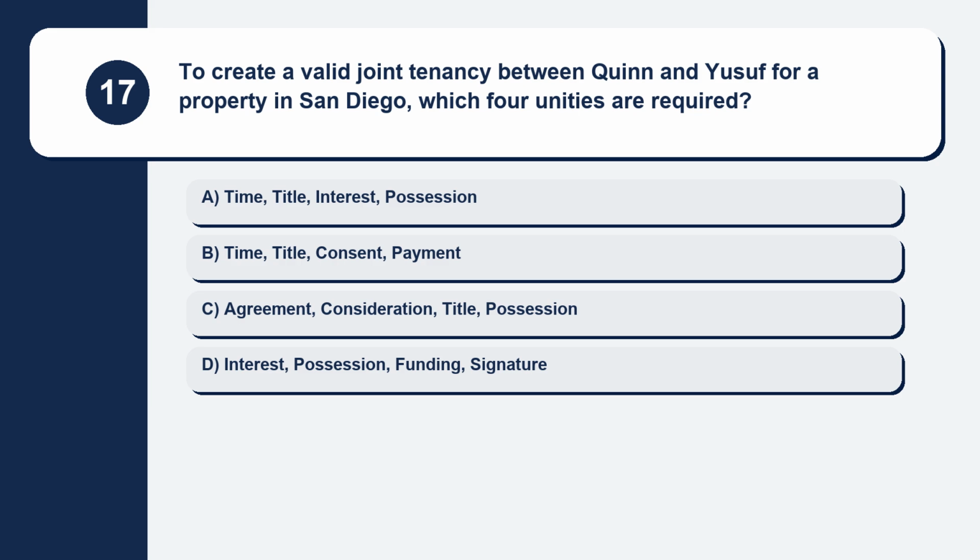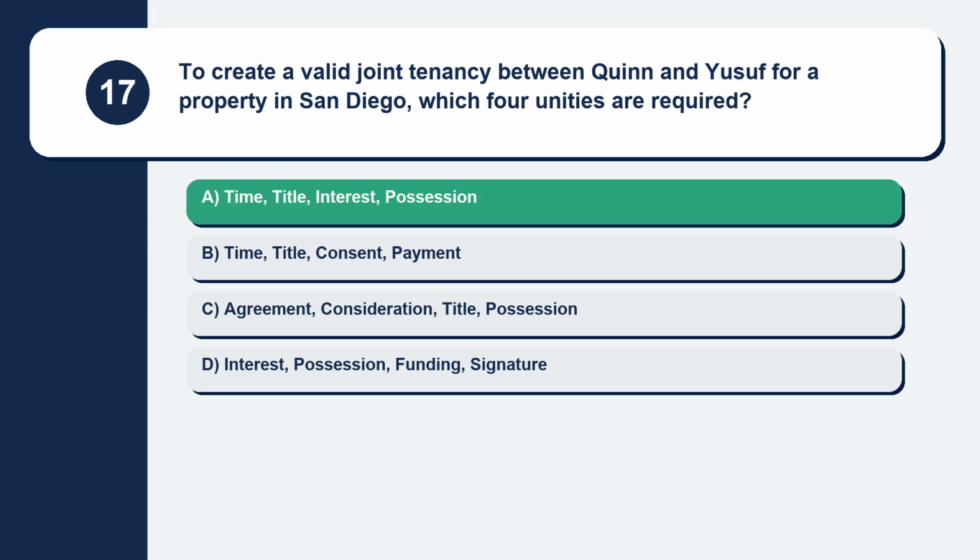Question 17. To create a valid joint tenancy between Quinn and Yusuf for a property in San Diego, which 4 unities are required? Here are your options. Option A, time, title, interest, possession. Option B, time, title, consent, payment. Option C, agreement, consideration, title, possession. Option D, interest, possession, funding, signature. The correct answer is option A, time, title, interest, possession.